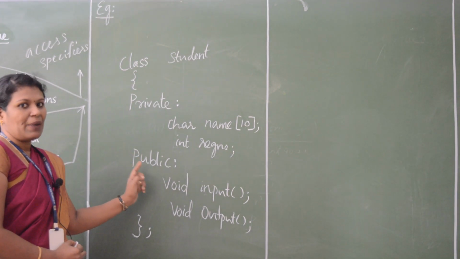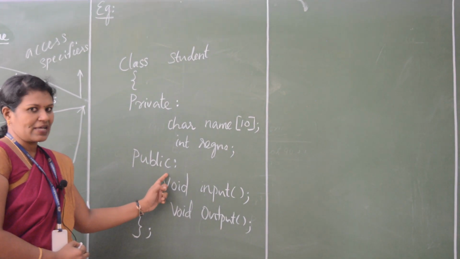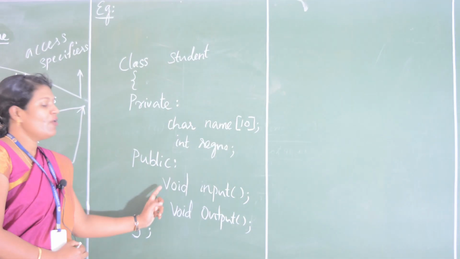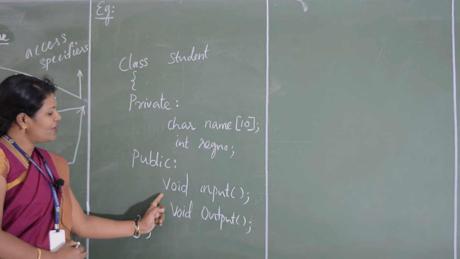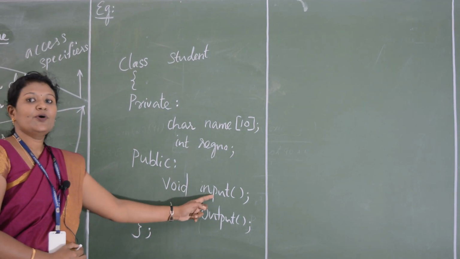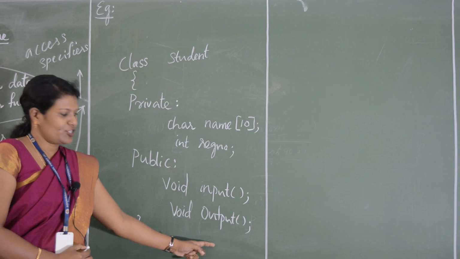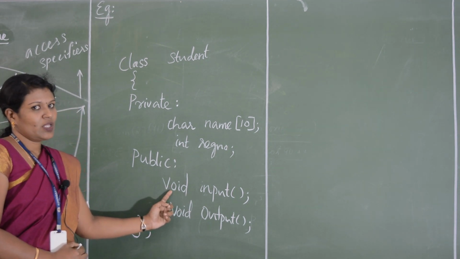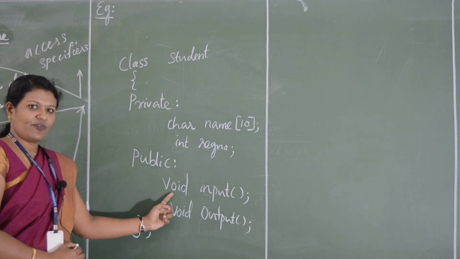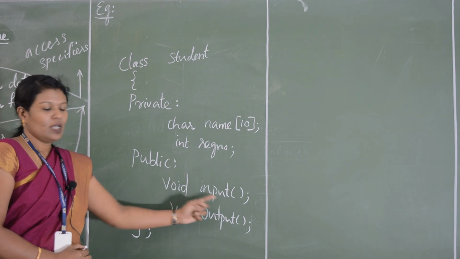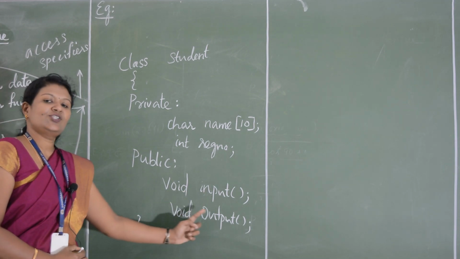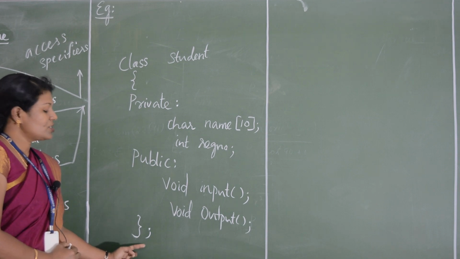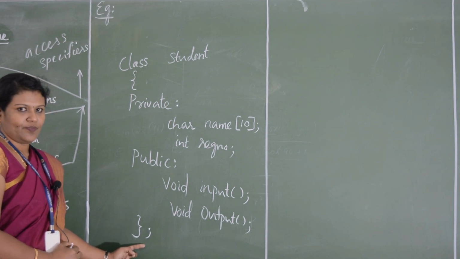Followed by public. Public is the next access specifier. In that I have given the member functions. The member functions here are input function and output function. So void is the return type specifier. First you give the return type specifier followed by the function name. So void input function, void output function. Last, close the flower bracket and give a semicolon.